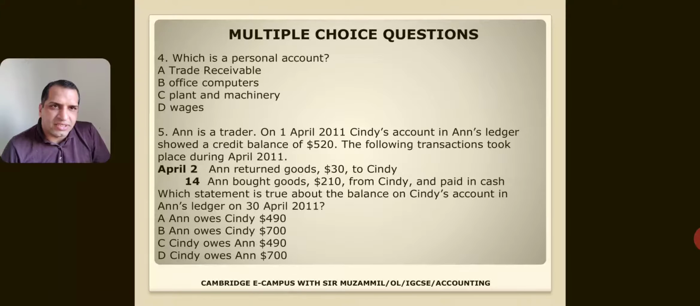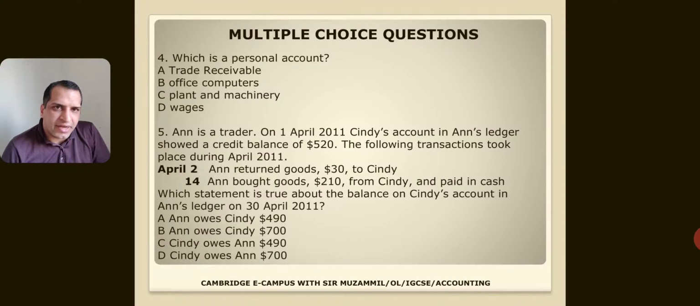Anna is a trader. Cindy's account in the ledger showed a credit balance of 520. So Cindy's account has a credit balance. It means Cindy is the supplier. The following transactions took place. Anna returned goods worth 30 to Cindy. It means the business has returned goods to the supplier worth 30 and the opening balance was 520. So the remaining balance is 490.